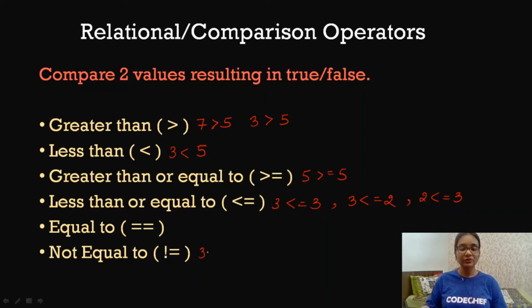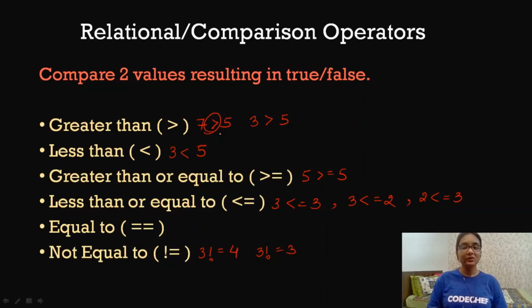Like you can check whether 3 is not equal to 4. So it will result in true. But if it is like 3 not equal to 3, then it will result in false. So this is how all of these operators work. Now I have taken constants here just to make it simple, but you can also take expressions which have arithmetic operators that we have discussed, or you can also use relational operators in expressions and take these expressions as the left hand side value and the right hand side value, with one comparison operator in between. So this can also be done, and we will see that in the further slides.